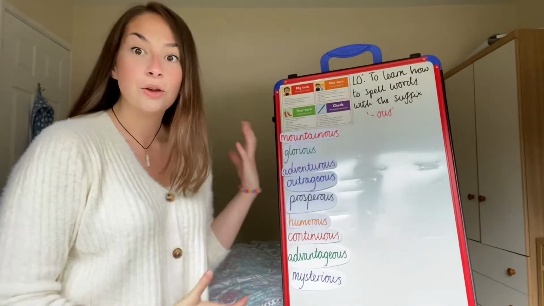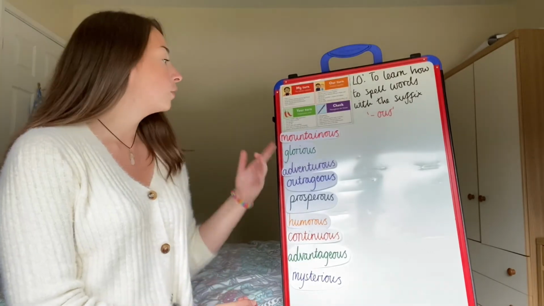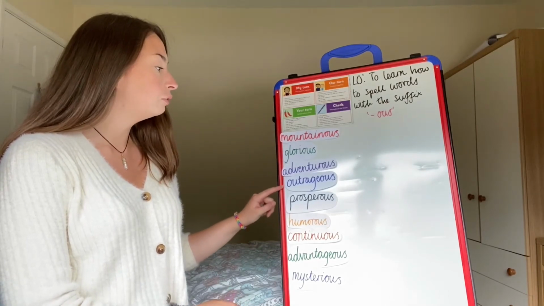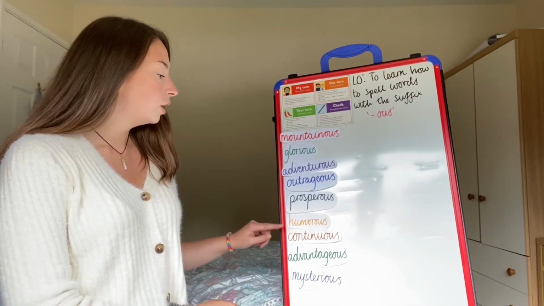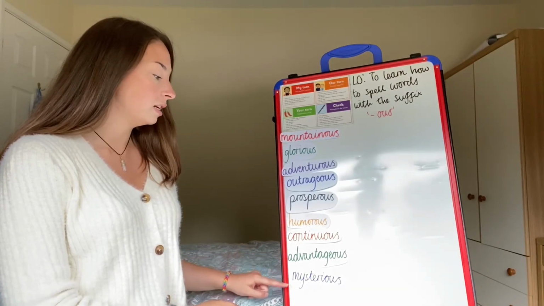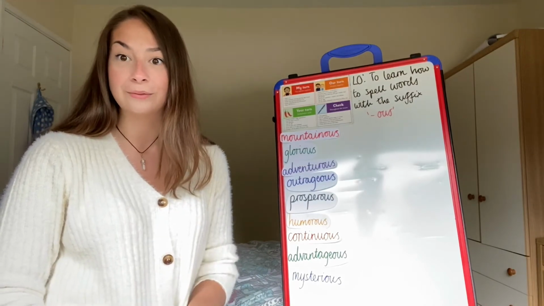Welcome back. So these are this week's spellings. Now it's my turn, I'm going to read them out for you. So we've got mountainous, glorious, adventurous, outrageous, prosperous, humorous, continuous, advantageous and mysterious. Okay, so now it's your turn to write them down.